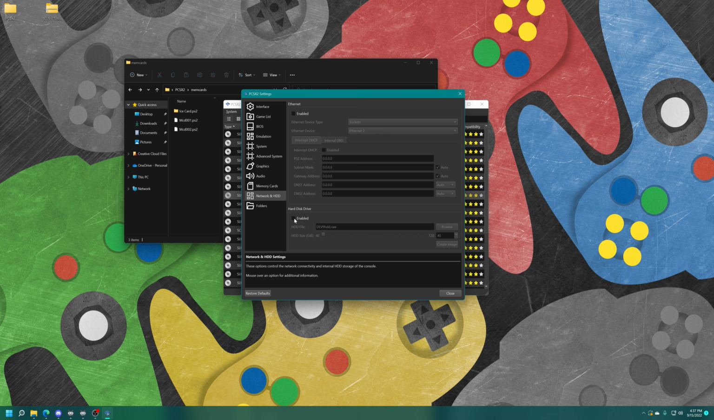So if you have a game you're trying to emulate that uses the hard drive, you can actually create a virtual hard disk image. And you can choose between 40 gigs and 120 gigs. For the most part, you shouldn't need this though.